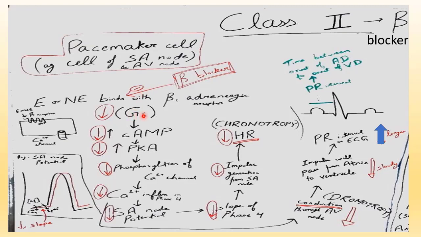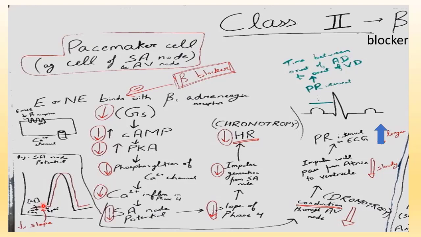So G stimulatory will get inhibited, cyclic AMP will decrease, protein kinase A will decrease, phosphorylation of calcium channel will decrease, and calcium influx inside the cell will decrease. In the SA node potential this happens in phase 4, so the slope of phase 4 decreases, impulse generation from the SA node decreases, and heart rate decreases. That is negative chronotropy. So beta blocker causes negative chronotropy, that is, a decrease in heart rate.